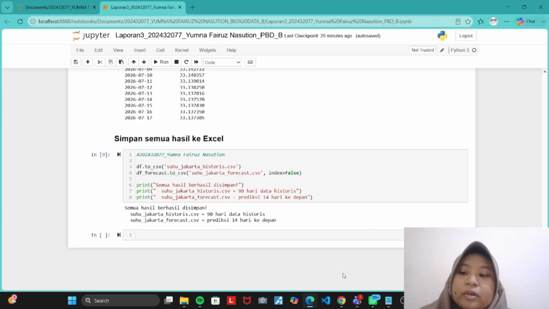To conclude, this program follows a complete time series forecasting workflow. It starts by collecting weather data from an API, continues with data cleaning and visualization, trains an ARIMA forecasting model, evaluates its performance using RMSE, predicts future temperature, and finally saves all the results into CSV files.